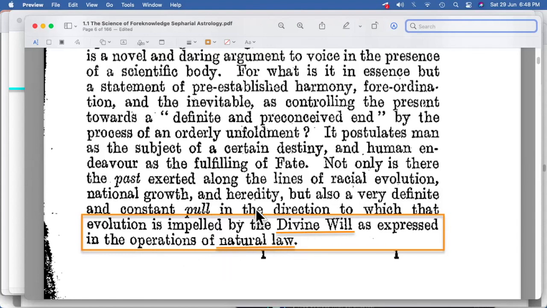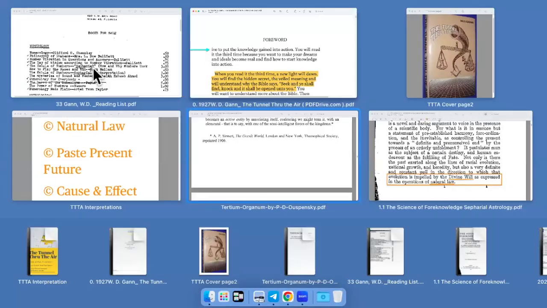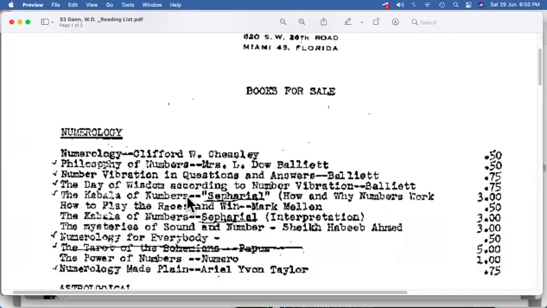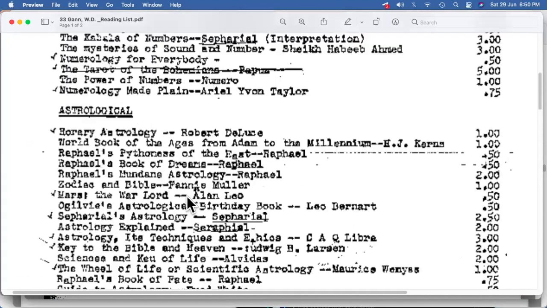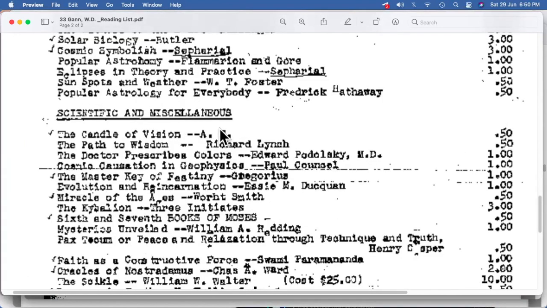So again, those are all interrelated, but we'll only be able to understand when we read the reference books and try to interpret things through that. So these are the books regarding numerology, astrology, scientific and miscellaneous. So probably we should start reading them. As we go further, we'll see some more methods of interpretation of these books, and see which books are important so that we can go through them one by one.